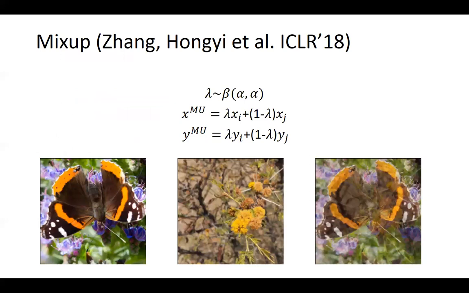As a result, I'm gonna talk about how we redesign Mixup into Remix so that it can be more suitable for the problem of imbalanced data. Let's first briefly go through Mixup. Mixup is a simple regularization which proposes to train the neural networks on linear combinations of images and their corresponding one-hot labels. Every training iteration, a mixing factor lambda will be sampled from the beta distribution, and the two different batches of images and their corresponding labels will be mixed using this mixing factor lambda.